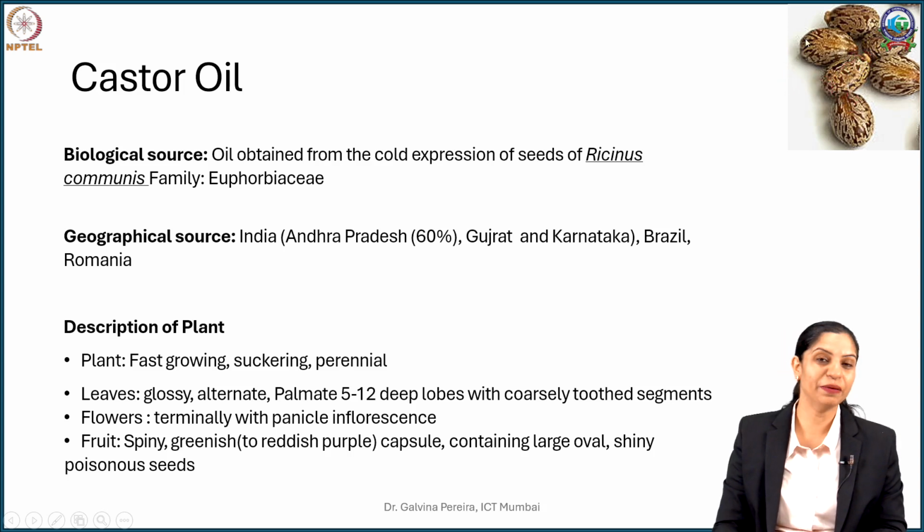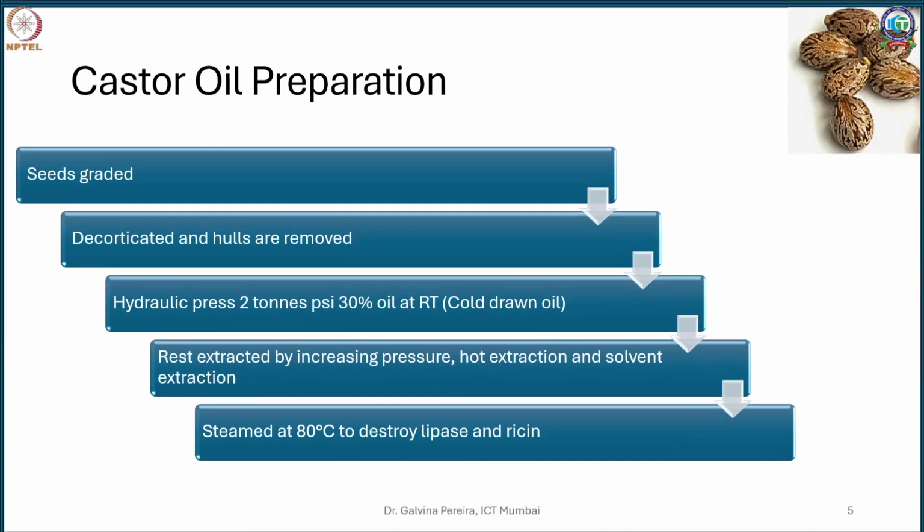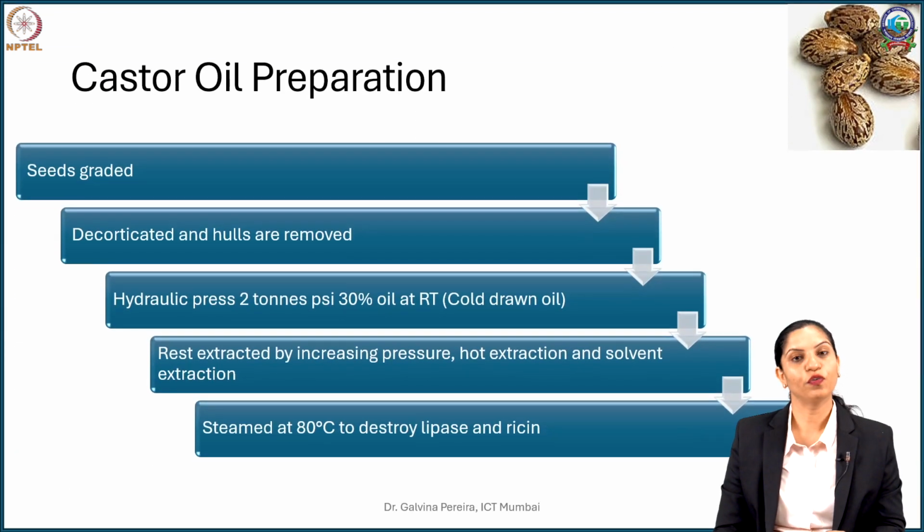Castor seeds can easily be identified by the growth of caruncle. Now for the purpose of cultivation, when you are thinking of quality seeds, it is best that you obtain undamaged seeds. The reason for that is, when you are thinking of preparing an oil from castor seed, if any damaged seed is procured in the process, the damaged seeds create an exposure to air, and this exposure to air creates rancidity, and that is something we don't want in our pharmaceutical grade oil.